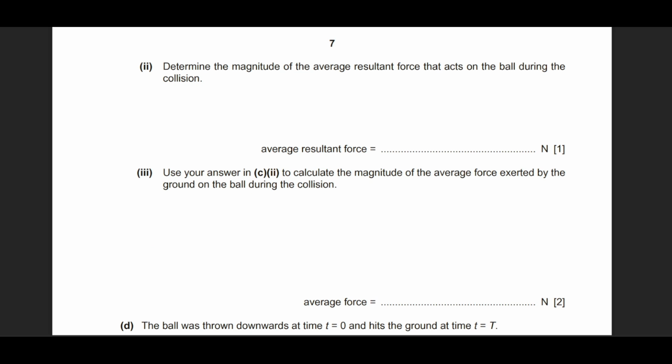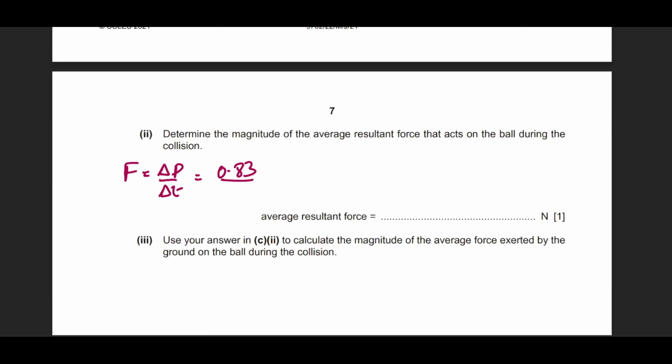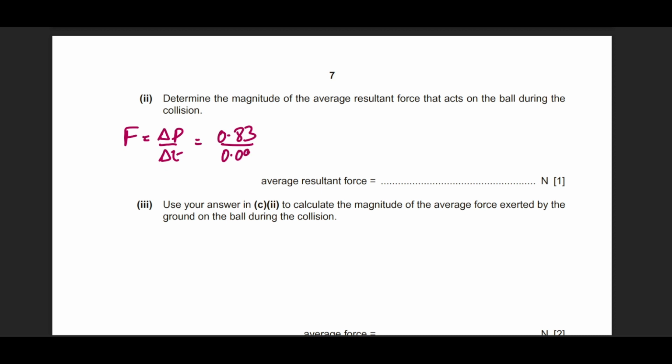Okay. Question number two, second part. Determine the magnitude of the average resultant force. No problem in this part as well, because we know that the standard formula for force is rate of change of momentum. And we understand that that is 0.83 from the previous part. And the time taken for this collision to take place is given in the question as 0.091. So the force experienced during the collision is 9.1 newtons.